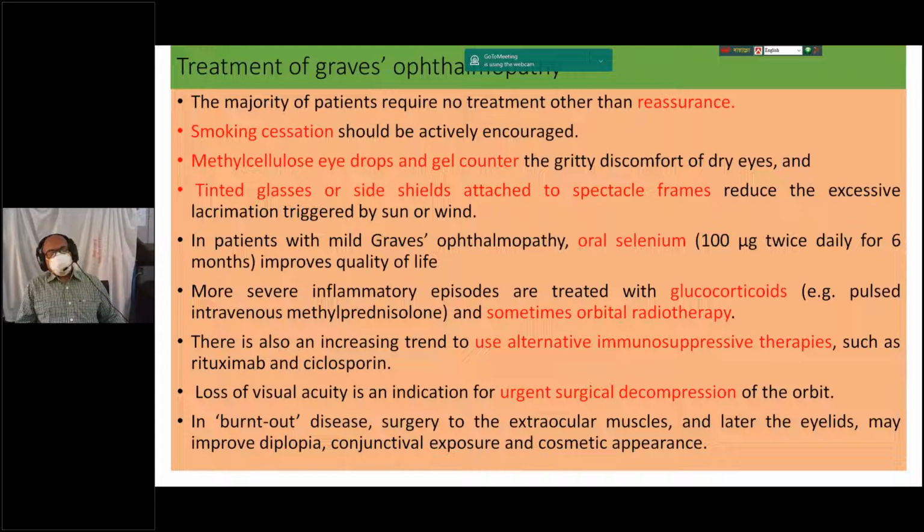More severe inflammatory episodes are treated by glucocorticosteroids and sometimes bilateral radiotherapy. As alternative therapy, immunosuppressive therapy is sometimes used. If the patient has loss of visual acuity, it is an indication for urgent surgical decompression. In burnt-out disease, surgery to the extraocular muscles and later the eyelids may be the treatment of choice for Graves' ophthalmopathy.